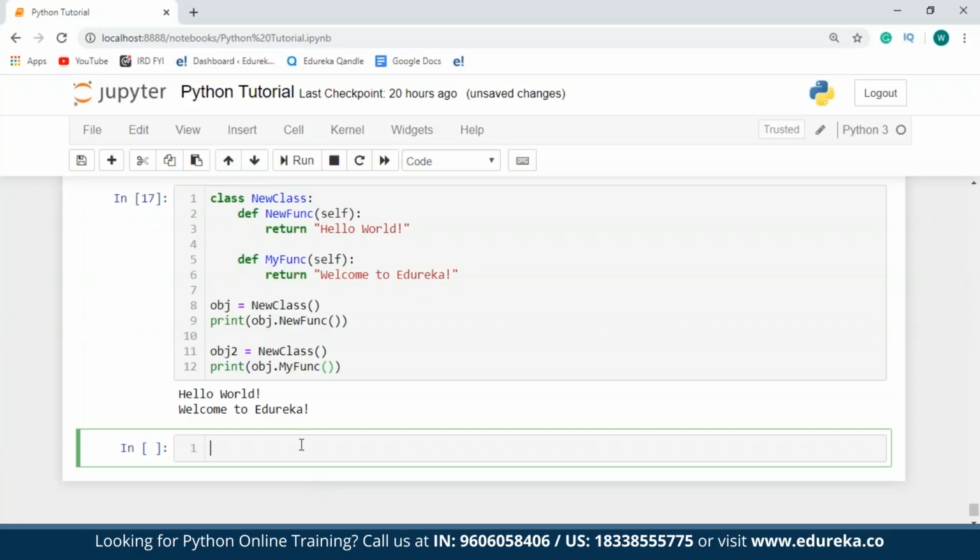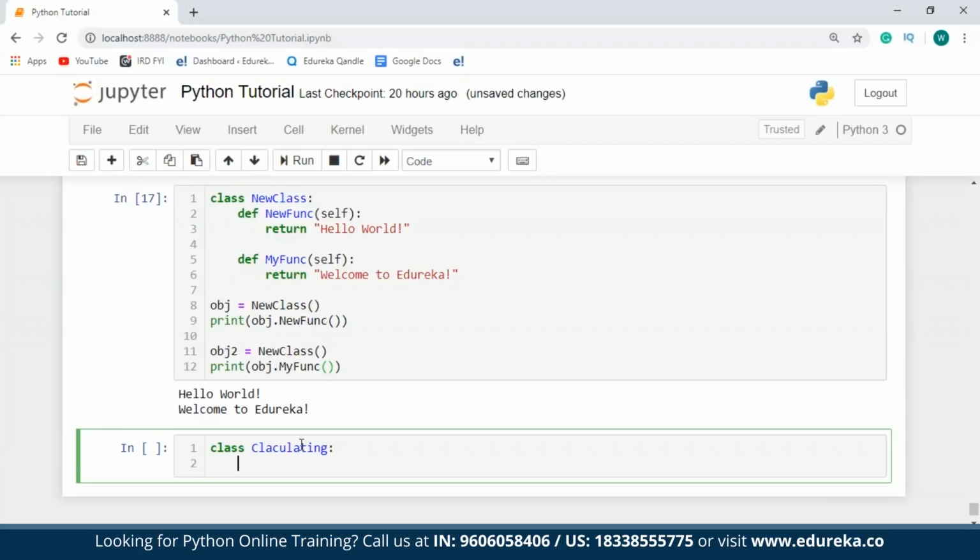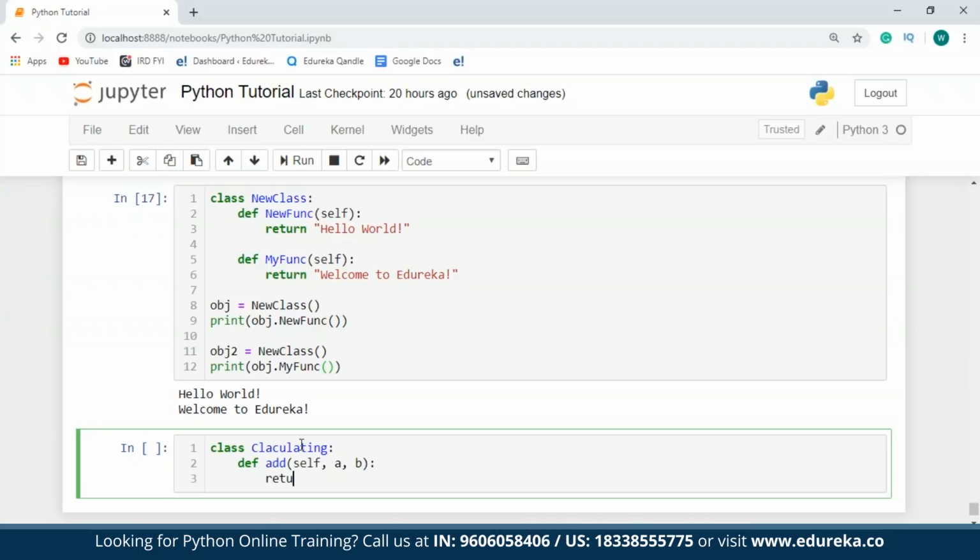So now let us take a more complex example of this. What I'm going to do is create a class named calculating. Here, I'm going to find the sum, difference, product, and quotient for different values using more than one object. So I'll just say class calculating. And within this, I'll define a function, say add. The first parameter should be the self parameter, followed by the variables, that is A and B. Now this function is going to return the sum of A and B. So I'll say return A plus B.